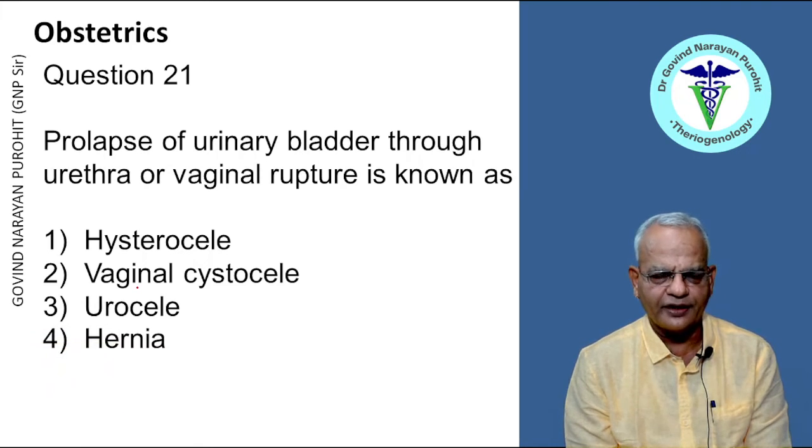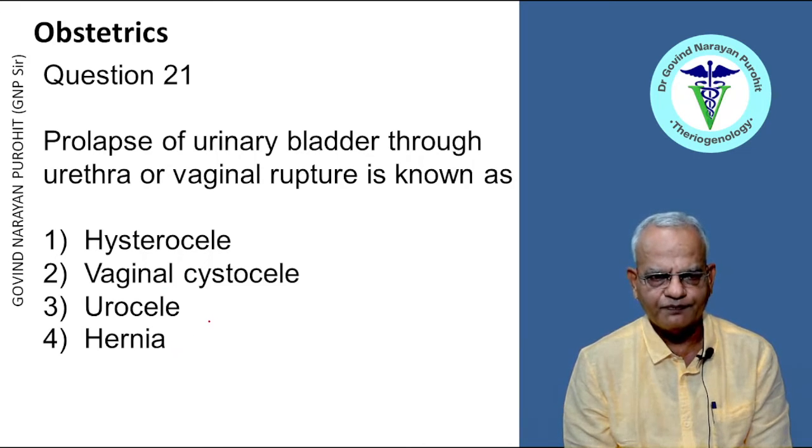Prolapse of urinary bladder through urethra or vaginal rupture is known as hysterocele, vaginal cystocele, urocele, hernia. Hernia is the protrusion of the abdominal organs through a rupture in the muscle.